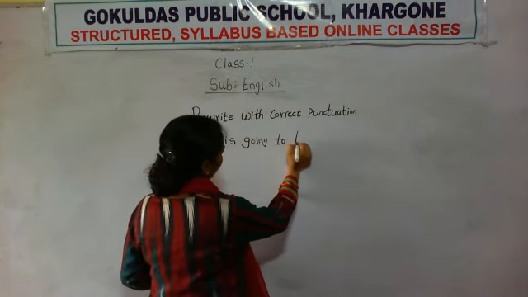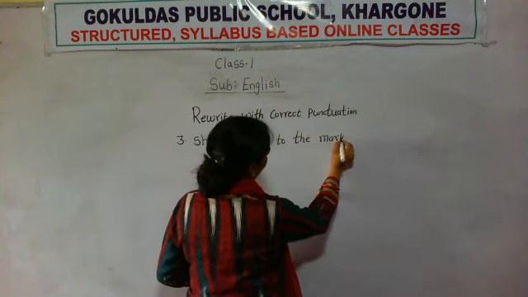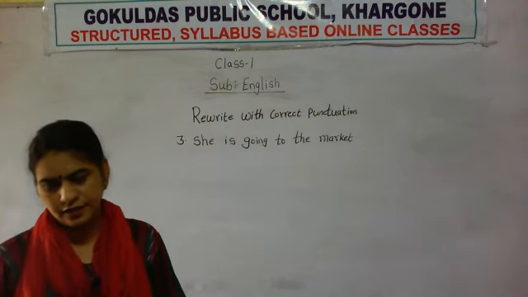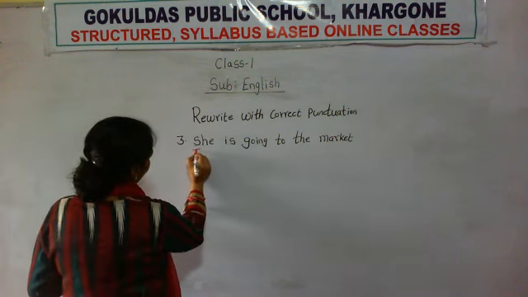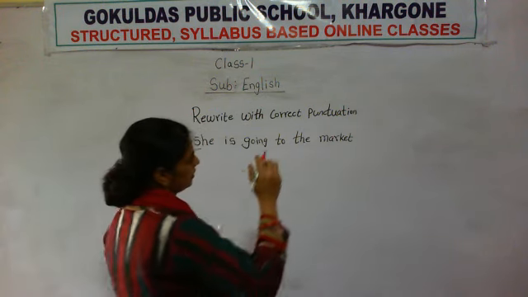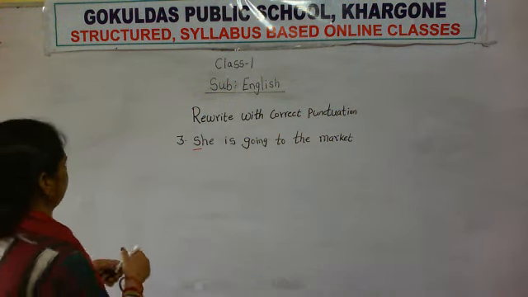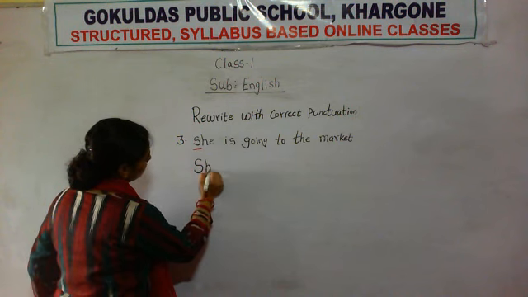See again, the sentence started with a small letter and no full stop is there at the end of the sentence. Now we have to correct the sentence. So again S will come in capital form.